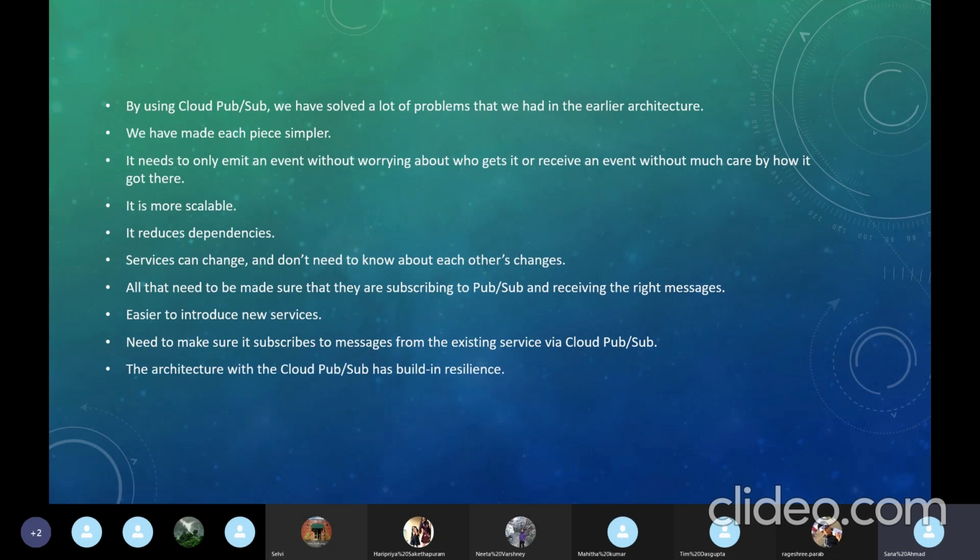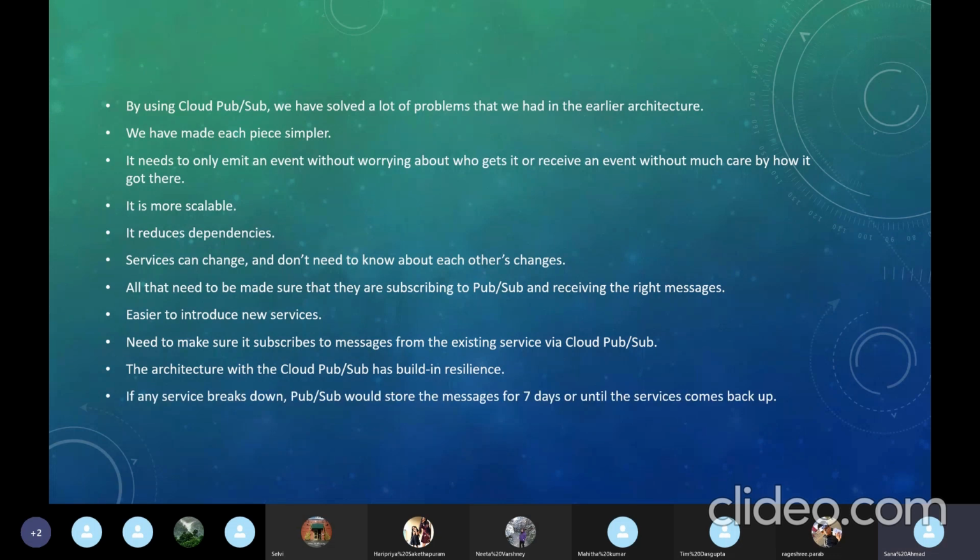So the architecture with Cloud PubSub has built-in resilience. Resilience here means the ability to adapt and change, so that if it scales up high, it is still working well. If there are a large number of messages coming in, say 1 million messages, the messages are still received properly by the subscribers.